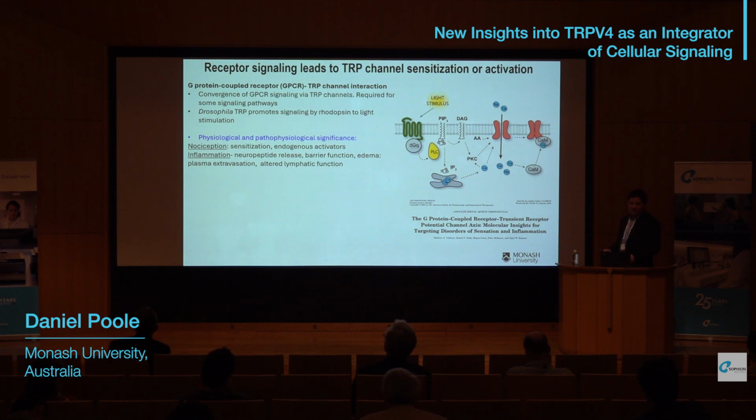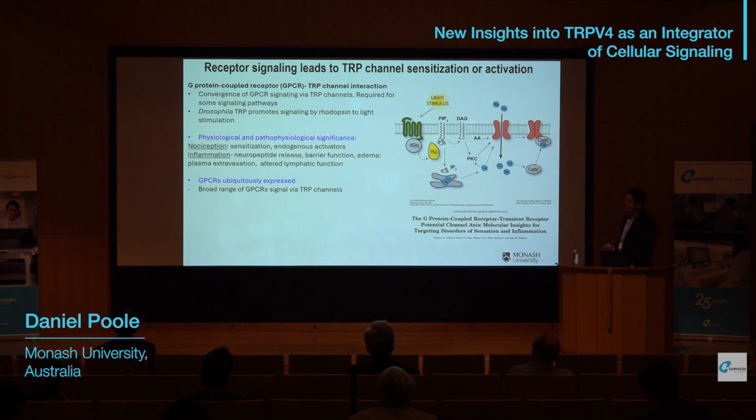Regarding my research interest in nociception and neurogenic inflammation, GPCRs are known to sensitize TRP channels, which leads to increased signaling from nociceptive neurons, and also produce endogenous activators, for example, activators of TRPV1. Sensitization of TRP channels by GPCRs also leads to enhanced neuropeptide release. This can lead to neurogenic inflammation related to barrier dysfunction and edema due to increased plasma extravasation, as well as altered lymphatic drainage.